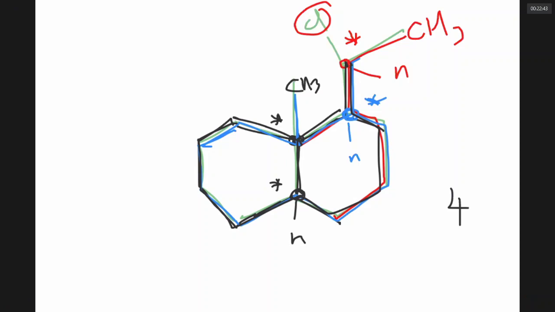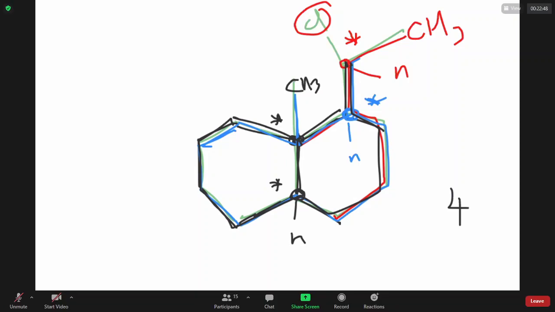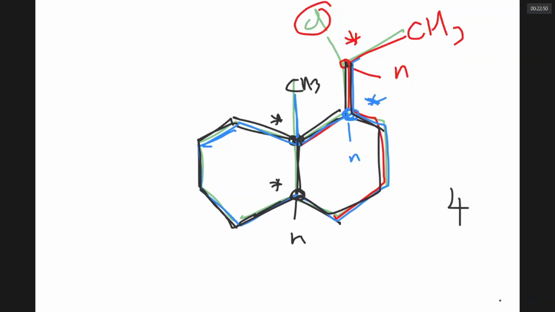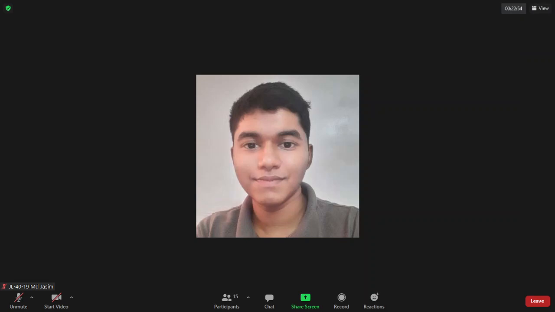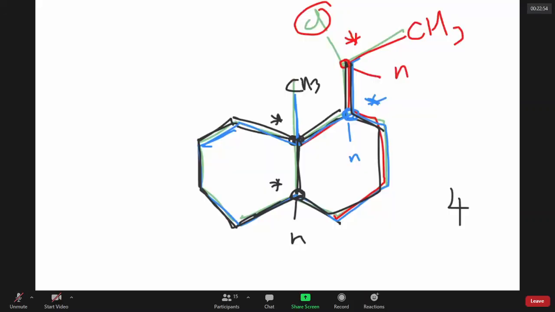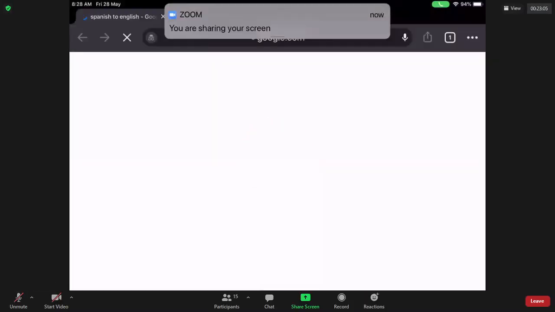Once IIT Advanced asked a question. They gave a molecule called cholesterol. You want to see how cholesterol looks? You are seeing my screen?